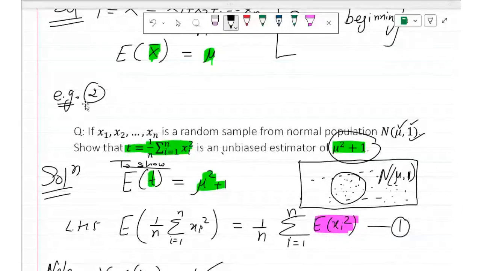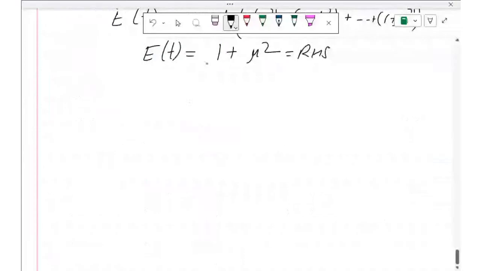But before that, let us do one example. This is a question. Let us try this problem together. I will put it on screen.